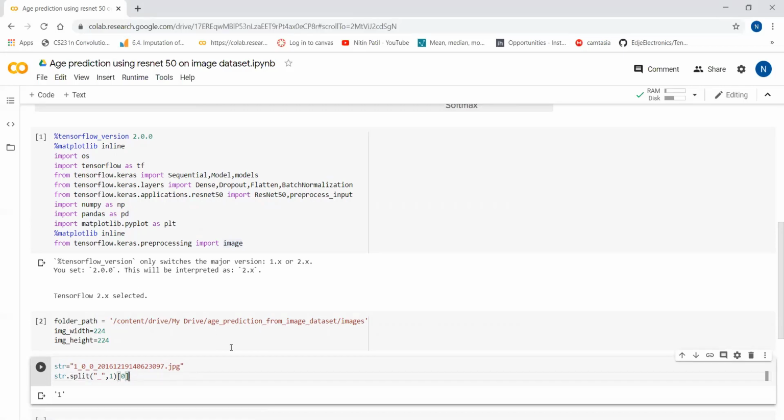Okay, so this way we will loop over all the images and get the images into an array along with the age of each image. Okay, so I will show you that code.